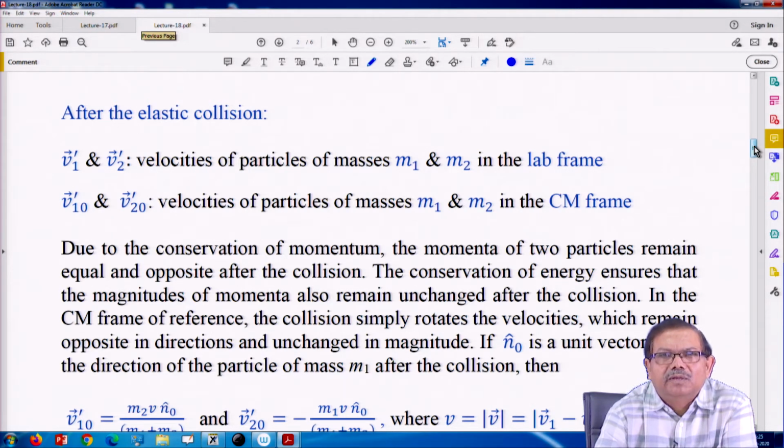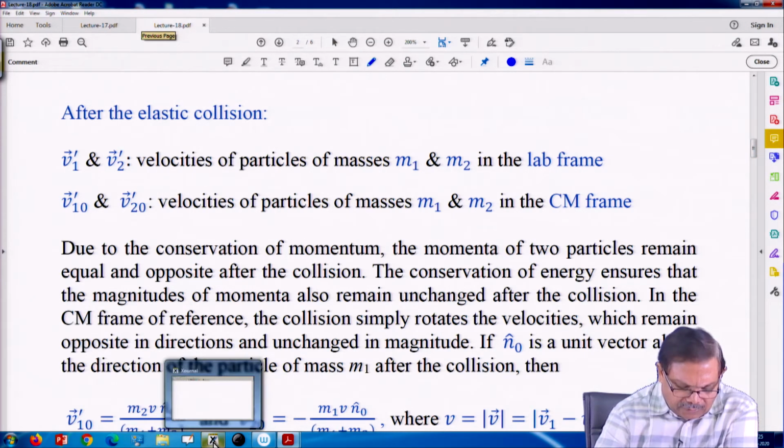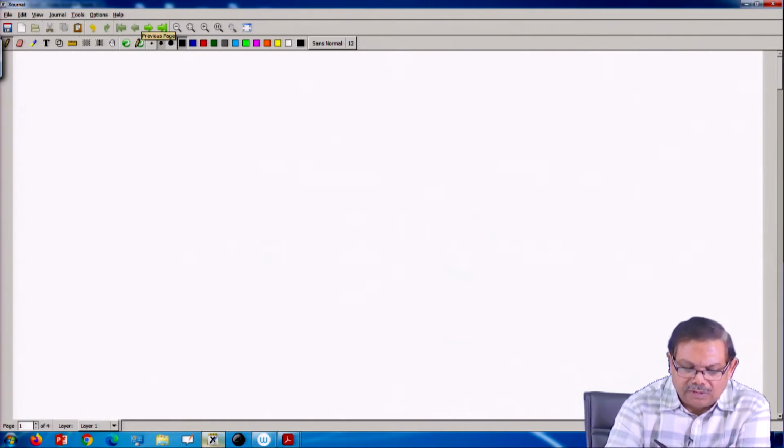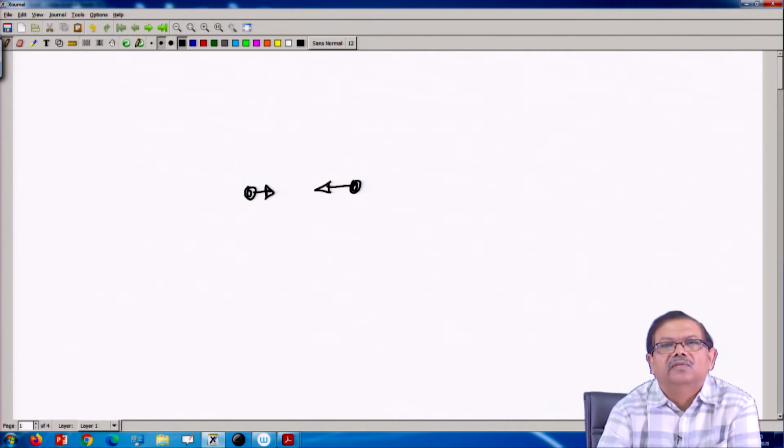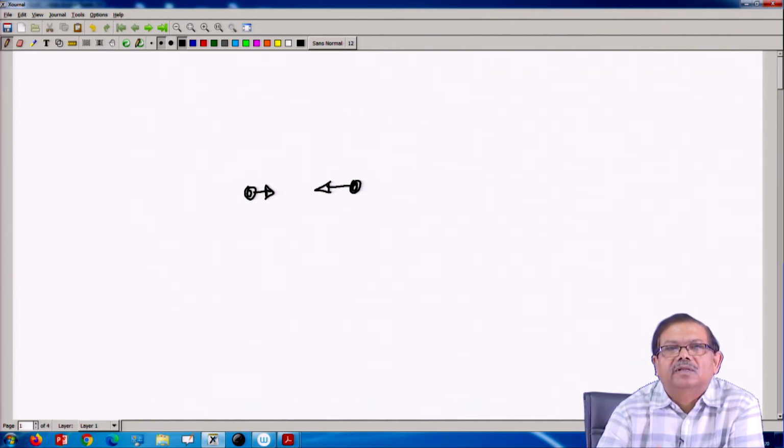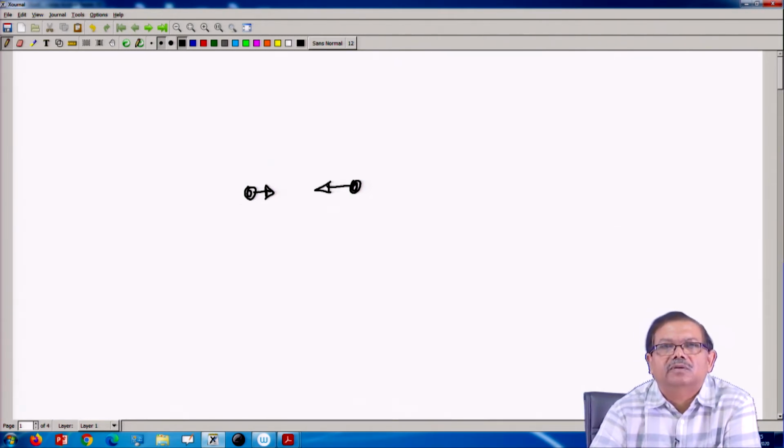The only requirement is their momenta are equal and opposite after collision. So, let us say these two particles are heading for collision in the center of mass frame, where the center of mass is at rest. If the center of mass is at rest, then the total momentum is 0.